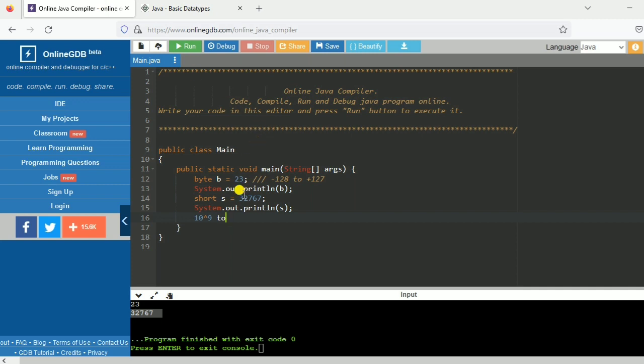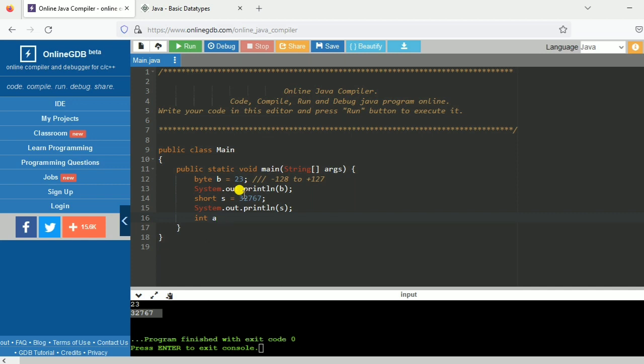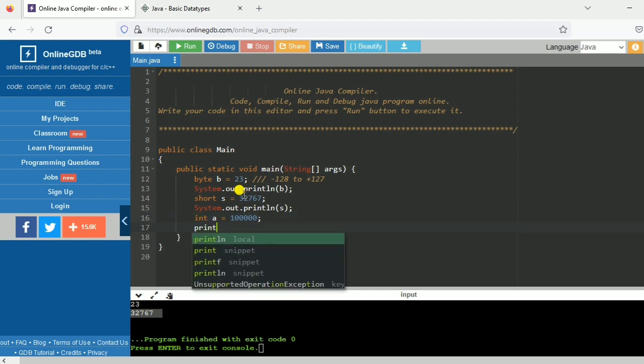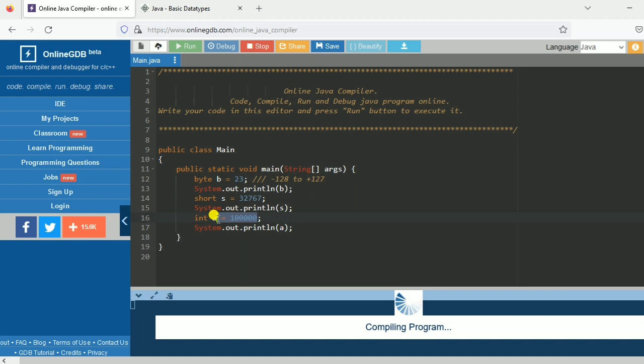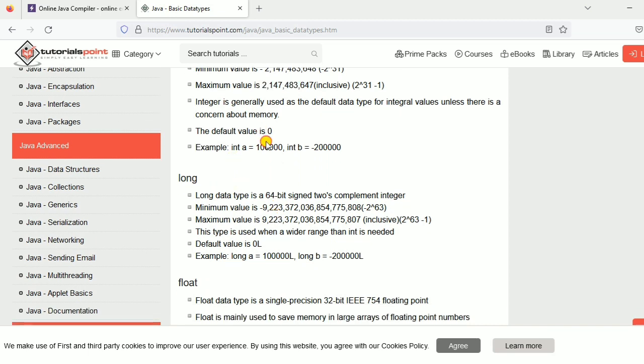So integer, how can you declare? So I will delete this line. If I want to declare integer, I will write int, and in which variable I want to store. So I want to store a and then assign with some big value, so I will write this much big, and then we will write print, and then I will run it. So you will see integer will come, like this value will come. So you can see integer stored that value.